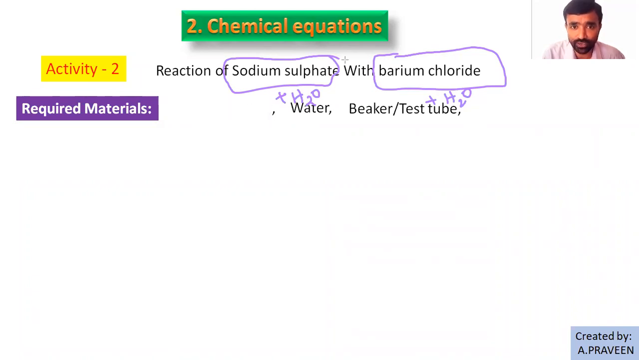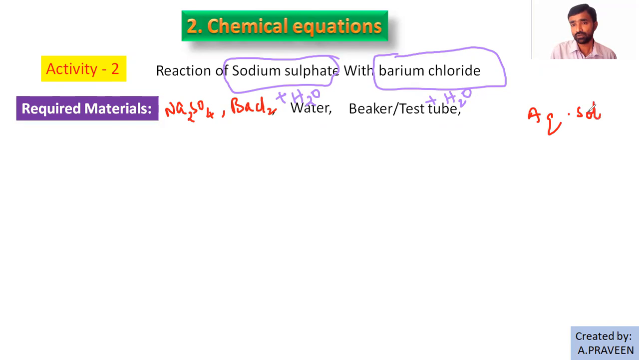Right. Here you require sodium sulfate, Na2SO4, and barium chloride, that is BaCl2. These are the salts required. Then after that, by adding water to them, you are preparing aqueous solutions. Aqueous solutions, right? Then what to do?